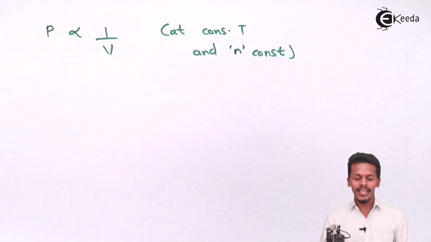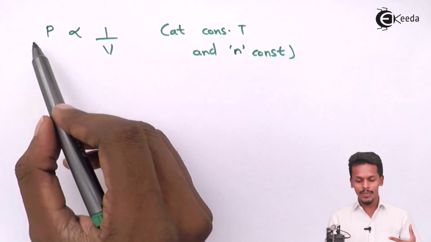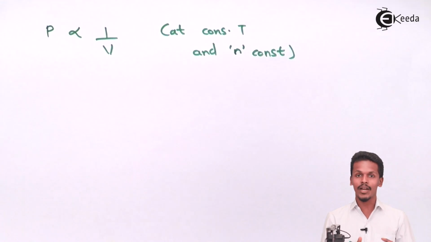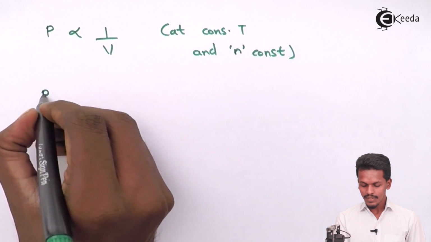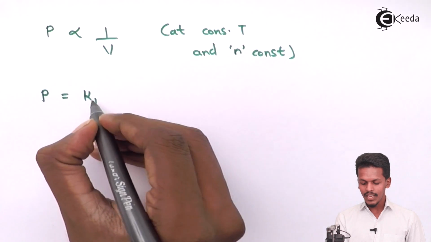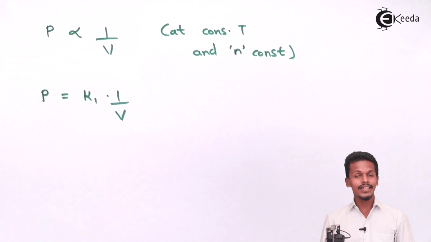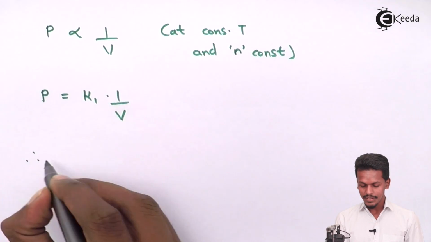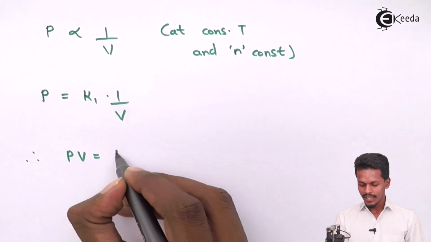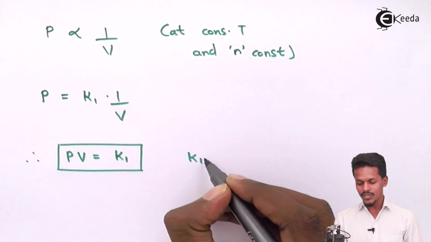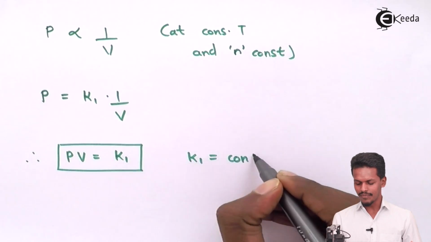If these two conditions are kept constant, and the pressure increases, then the volume will decrease, because they are inversely proportional to each other according to Boyle's law. So this can be expressed as P equals K1 into 1 upon V. This equation can be written as PV equals K1, where K1 is the proportionality constant, or simply a constant.